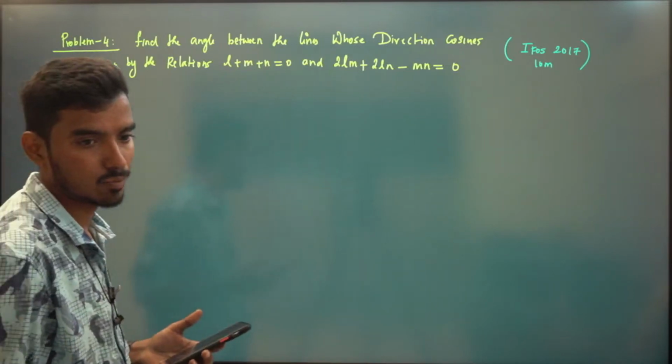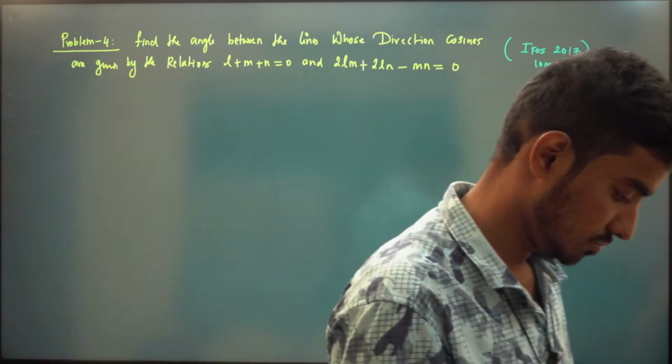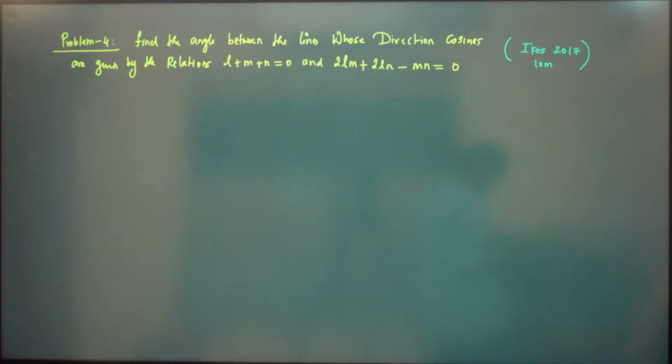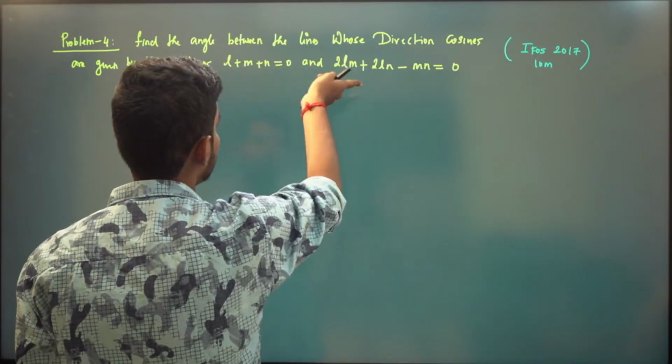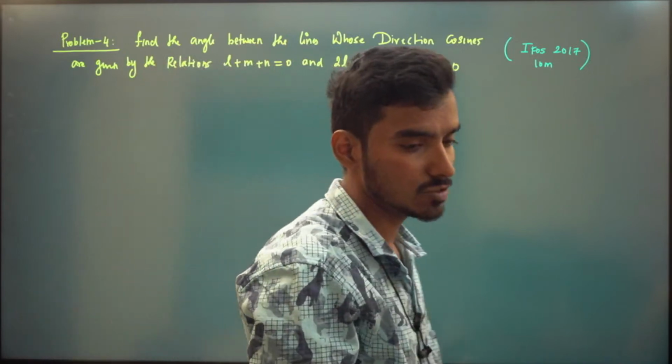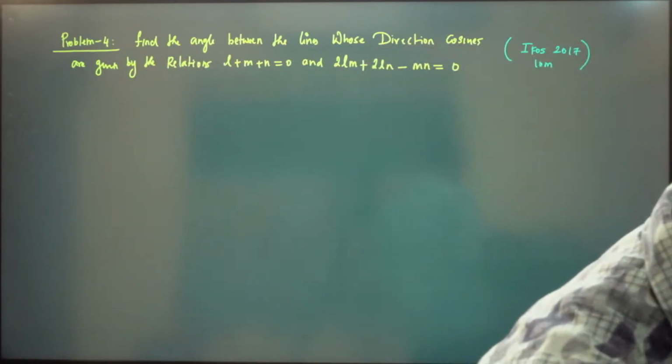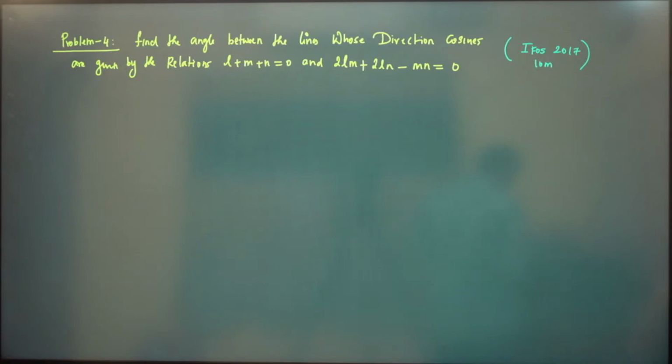Tangents and cosines are the same only, right? If I take minus outside and set it equal to 0, this problem will turn out to be the first problem. Our first problem we have already done, we have already found the direction cosines of both the lines. Krishna Shah is saying it will be cos inverse of minus 1 by 2. You just check your answers.